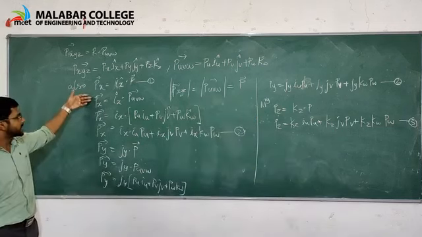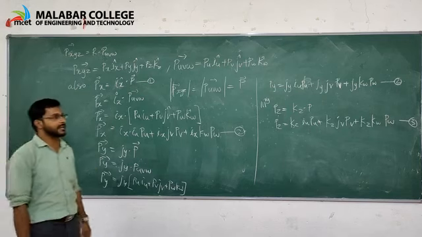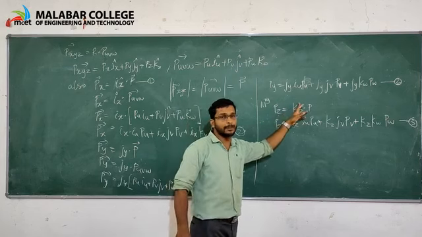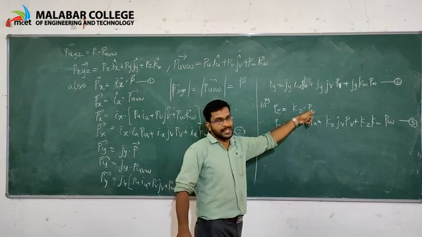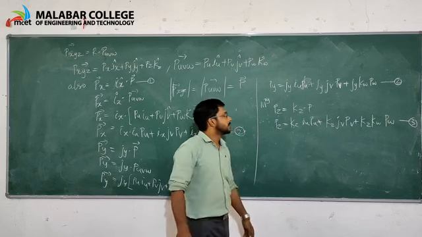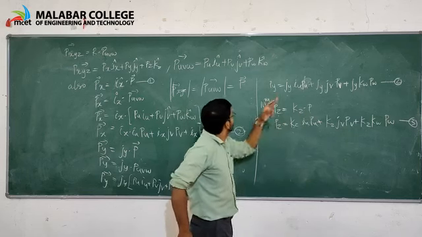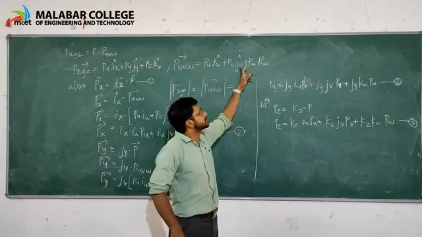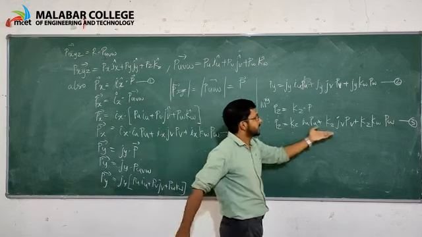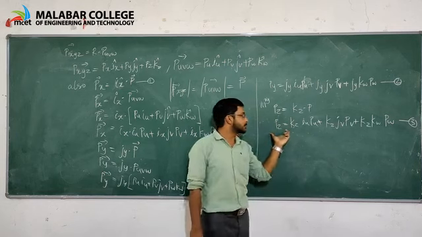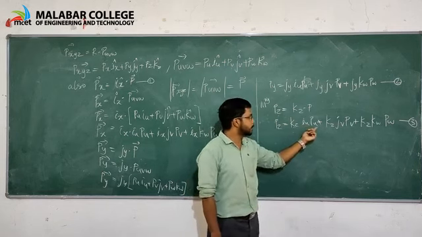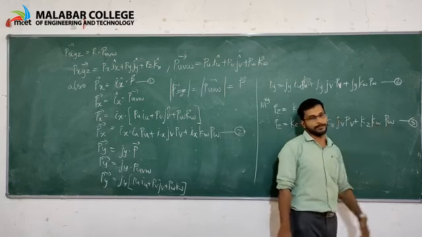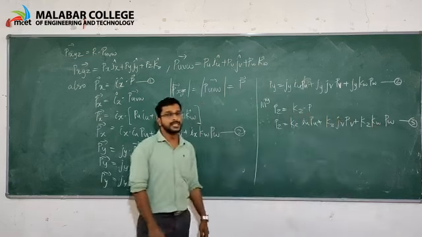Similarly, we can find Pz, which is equal to kz into P. Substituting Puvw, finally we get Pz is equal to kz iu Pu plus kz jv Pv plus kz kw Pw, as equation number 3.